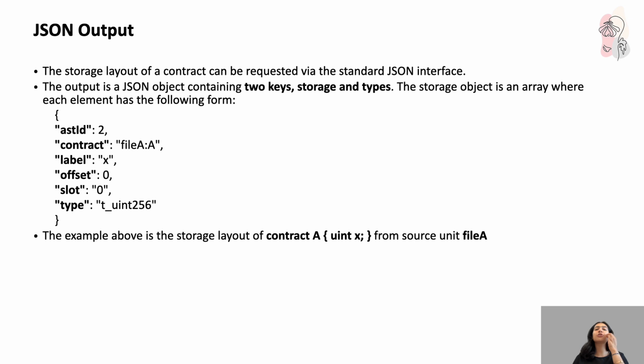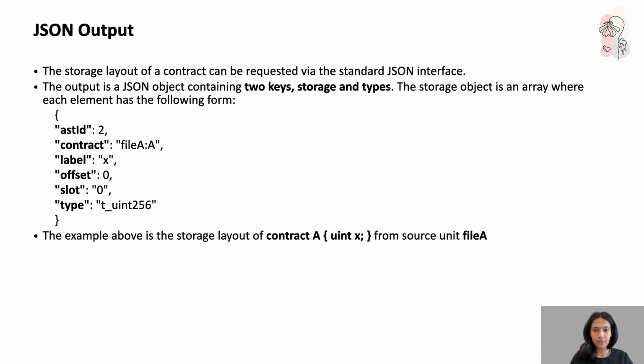So now let's talk about the storage layout of your smart contract. The storage layout can be requested via the standard JSON interface. When you request it, you get a JSON object as the return, with two main keys: storage and types. The storage key contains an array of objects where each object describes how a state variable is stored.